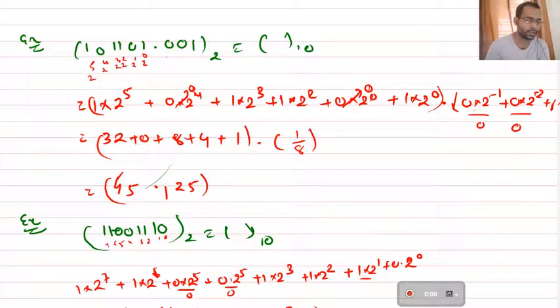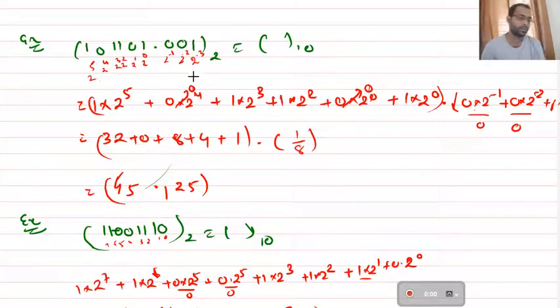Similarly here it will be 2 to the power minus 1, 2 to the power minus 2, 2 to the power minus 3. So here you need to remember that after the decimal point it is not starting from 2 to the power 0. It is directly starting from 2 to the power minus 1. 0 is not there.